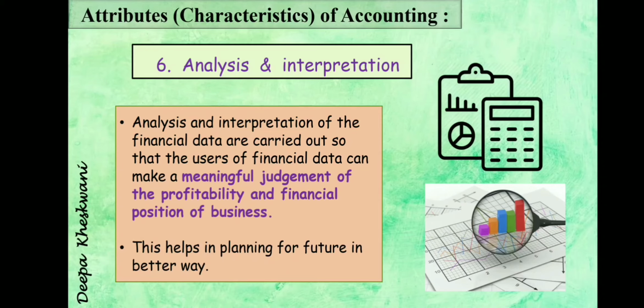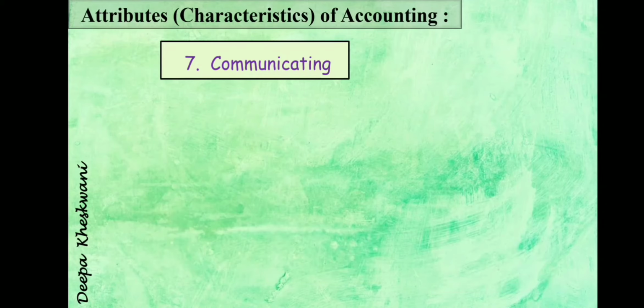We say that XYZ is financially strong. So how can we say that? By looking at their business or their financial position. So by our accounts, they can get an idea about our financial position. This helps in planning for future in a better way. So the next step was analysis and interpretation, and after this step is communicating.